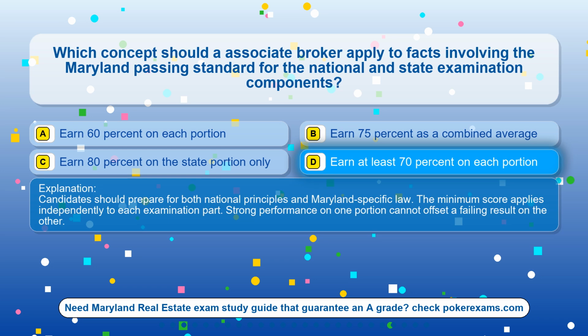The correct answer is option D, earn at least 70% on each portion. Candidates should prepare for both national principles and Maryland-specific law. The minimum score applies independently to each examination part. Strong performance on one portion cannot offset a failing result on the other.